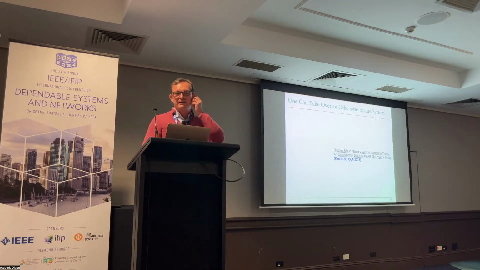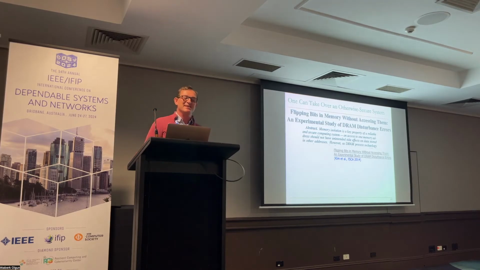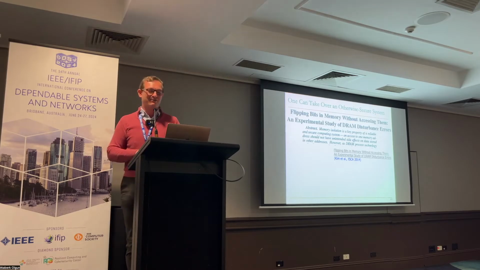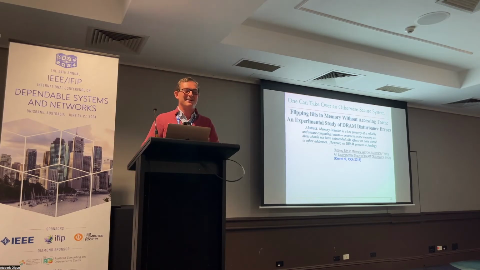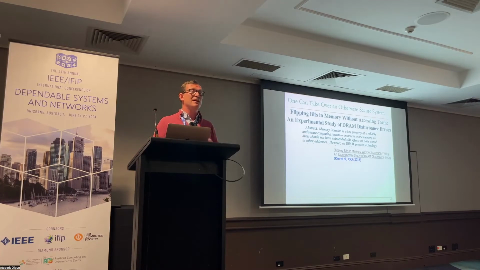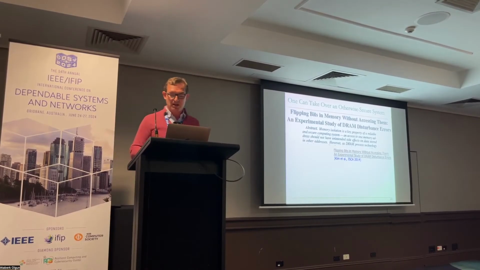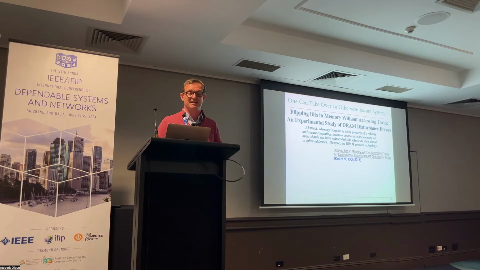So when we wrote the paper, the first sentence, and I still believe that this first sentence we should satisfy, is: memory isolation is a key property of a reliable and secure computing system, and access to one memory address should not have unintended side effects on data stored in other addresses. We said that we should maintain this, and I don't think we should go back any time on this one. We also said that someone can take over your system by taking advantage of these bit flips. We did not demonstrate that, but we demonstrated the proof of concept of bit flips in a real system.